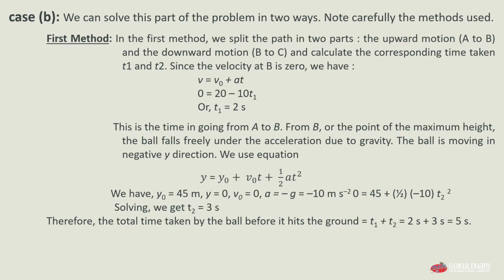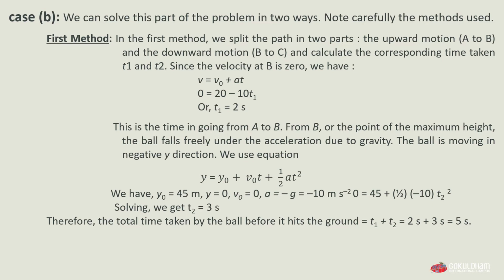Since the velocity at B is 0, we have v equals v0 plus at. The value of v, we know, is 0, and the value of our initial velocity v0 is 20, and the value of our acceleration is minus 10 multiplied by T1, the time taken. Or we can say T1 equals 2 s. Now this is the time in going from A to B.